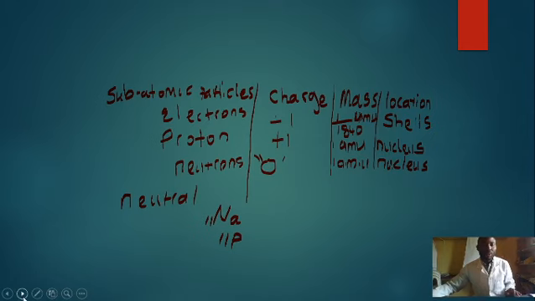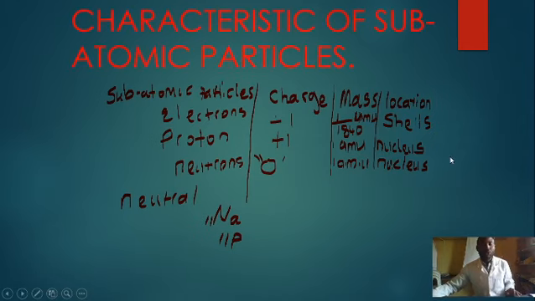Now, for a neutral atom, we expect that if an atom must be neutral, then it must have the same number of protons to the same number of electrons. If this is sodium, it has 11 protons and 11 electrons. This sodium is neutral.